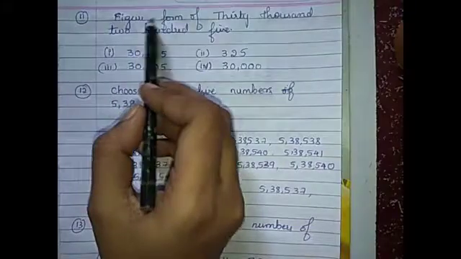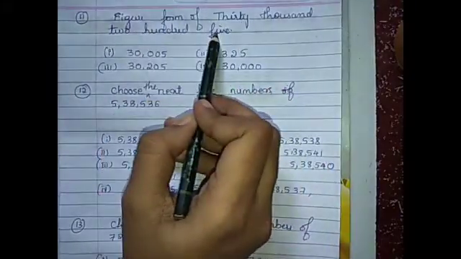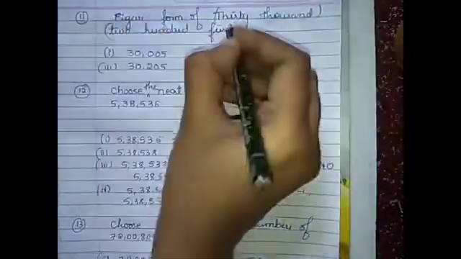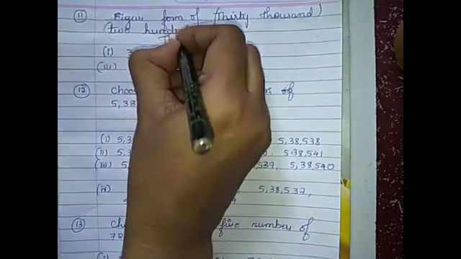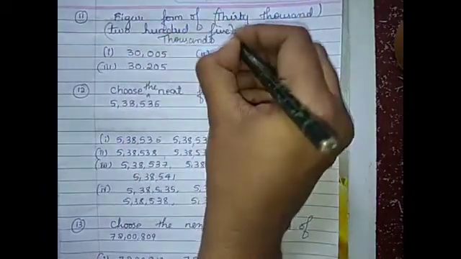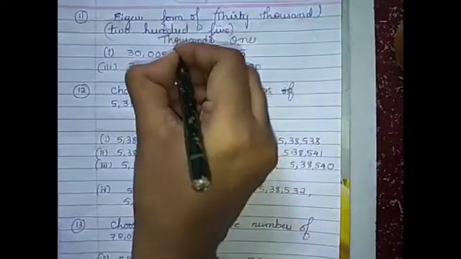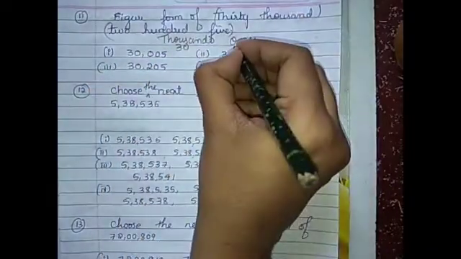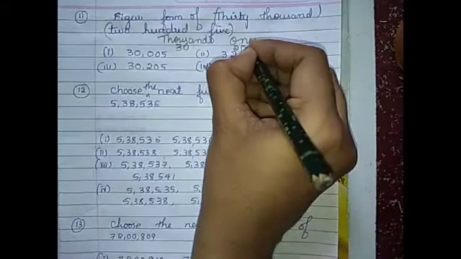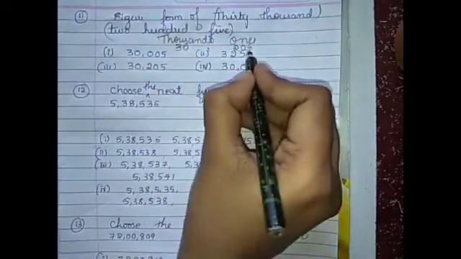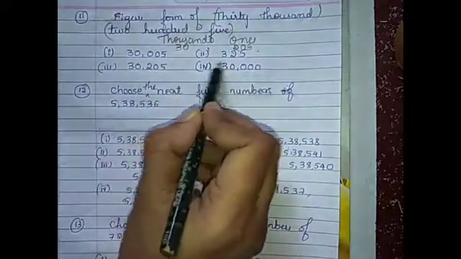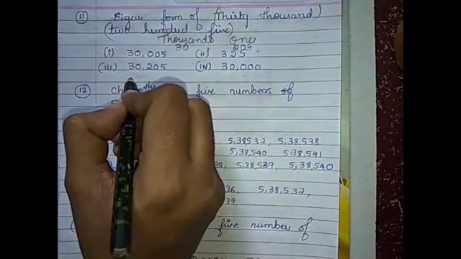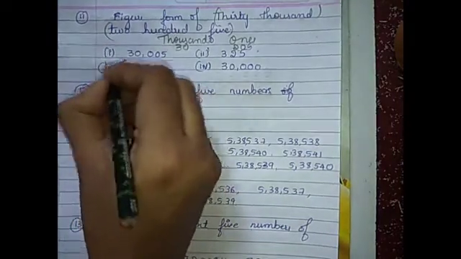The 11th one, figure form of 30,205. 30,000. Thousand period, ones period. 30,000. So we have to write 30 in the thousand period. Then 205. We have to write 205 in the ones period. So the answer is 30,205. Which option is correct here? The third option is correct. So we have to tick the third option.